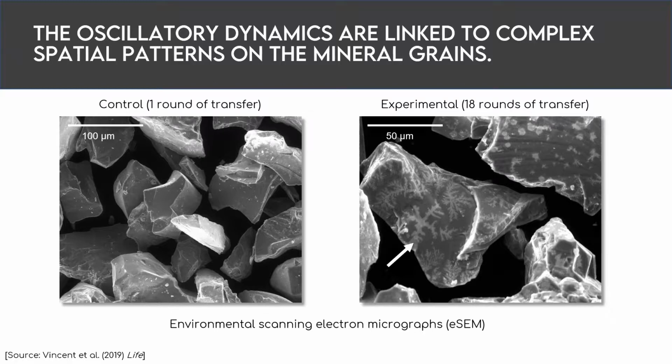And while we're still looking to determine the exact composition of these structures and their significance, and whether they're related somehow to the source of oscillatory patterns we saw in the bulk solution, this just further illustrates the fact that chemical ecosystem selection can be used to study complex spatial temporal dynamics that can arise in prebiotic mixtures.